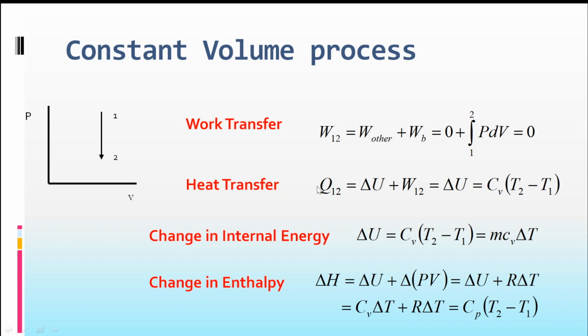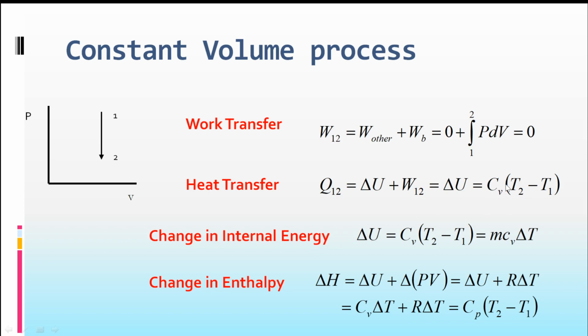For heat transfer, this is the expression: Q12 = ΔU + W12, where W12 is 0. ΔU we can get from the definition of specific heat at constant volume; it is Cv into (T2 − T1). Since it is uppercase U, the total internal energy, I have written Cv, otherwise it will be m into lowercase cv.